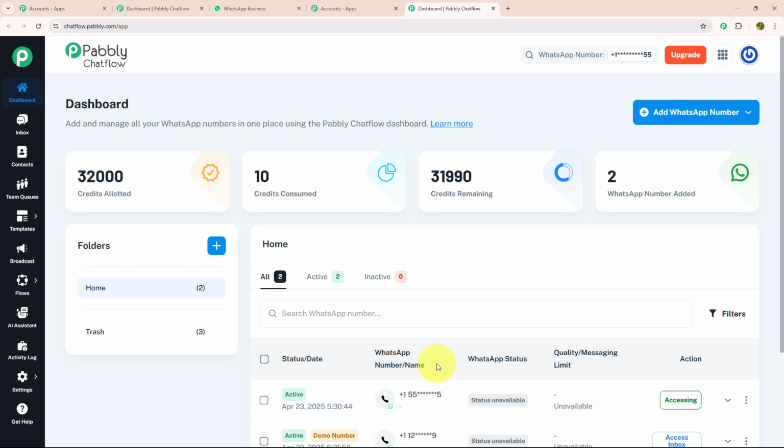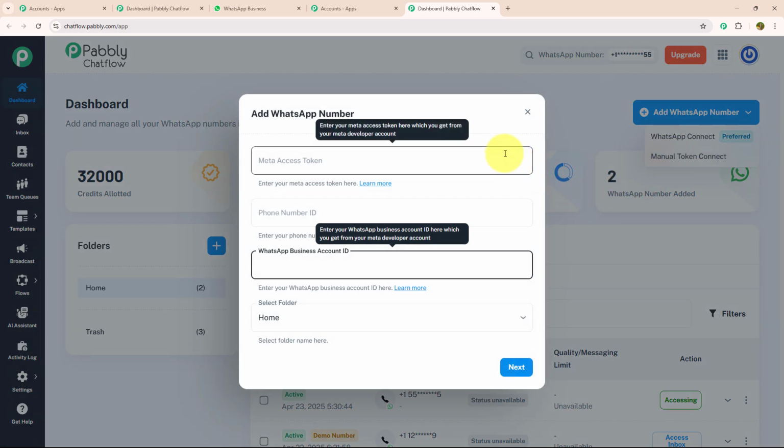Over here, you can add and manage all your WhatsApp numbers from one place using Pabbly Chatflow. To add a WhatsApp number, you just need to click on the Add WhatsApp Number button, which is given on the top right corner. Inside this, there are 2 options: WhatsApp Connect and Manual Token Connect. In Manual Token Connect, you need to enter the Meta Access Token, phone number ID, and WhatsApp Business Account ID manually.